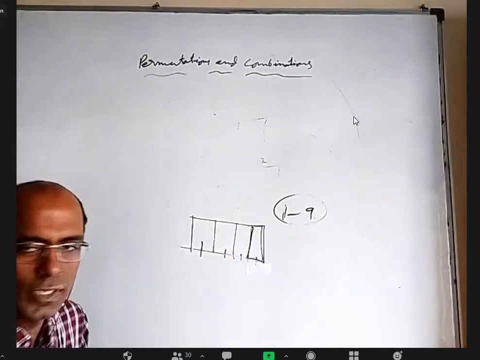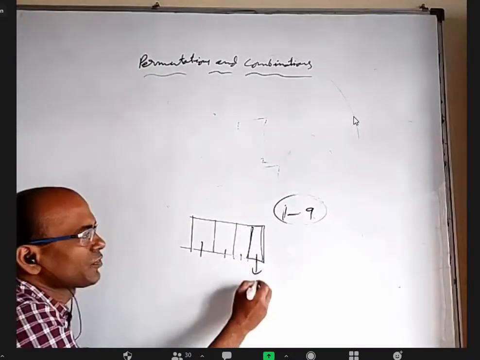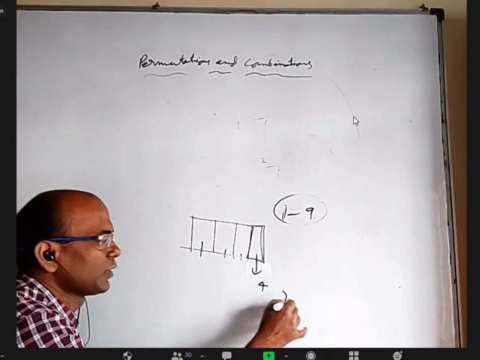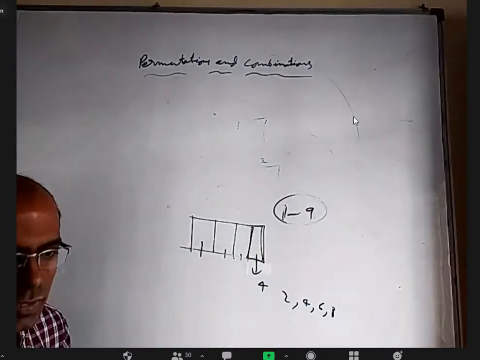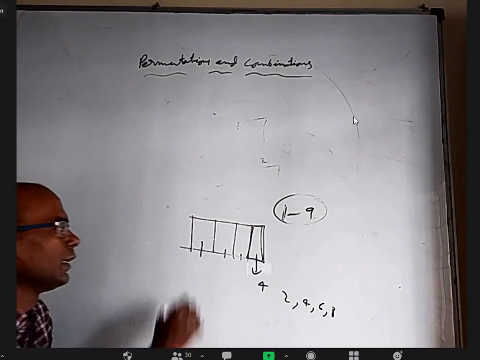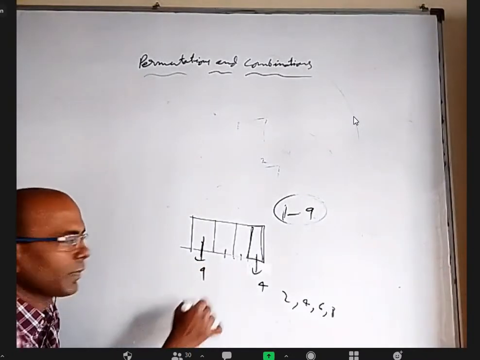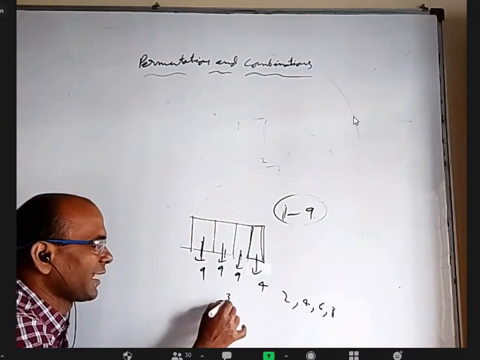So for selecting this, 4 ways, because it can be 2, 4, 6, 8. Here any one of the 9 numbers can come, here any one of the 9, here any one of the 9. So that is 9 cube into 4.